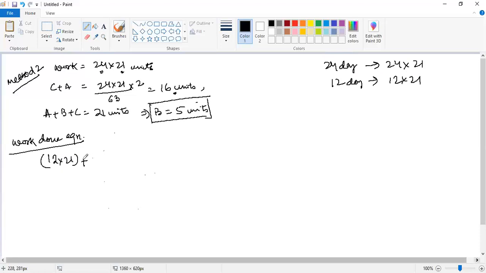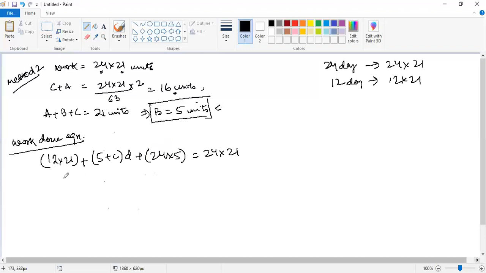12 into 21 plus next कौन काम कर रहा है? Just remember the chronology, the timeline that we have drawn. B plus C will work. Now B कितना यूनिट कर रहा था? 5 units. C का मेरे को मालूम नहीं. And how many days? I don't know. So let it be D plus last 24 days में B कितना काम कर रहा है? 24 into 5, correct? And this should be equal to the total work, 24 into 21. I hope this is clear to you.